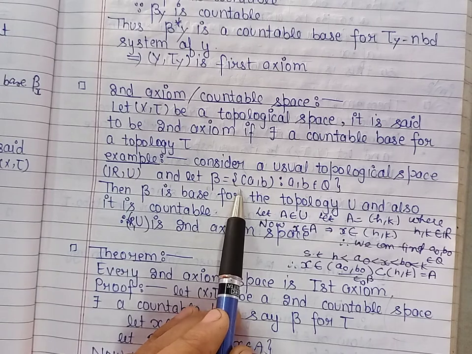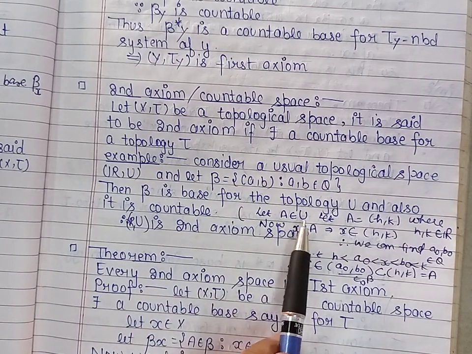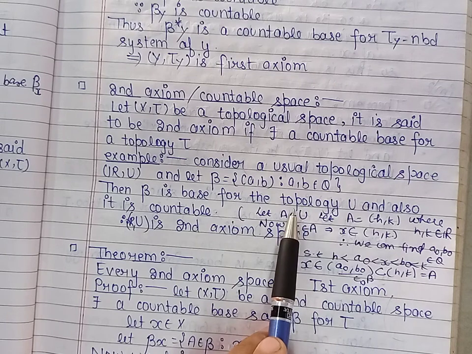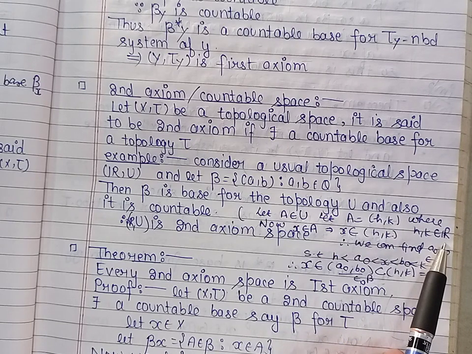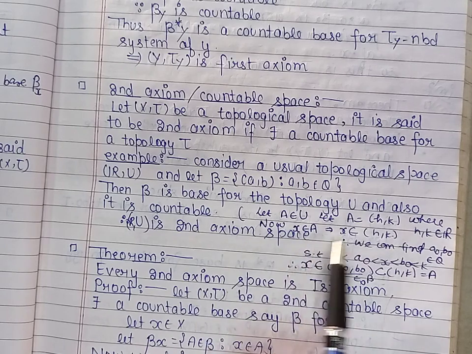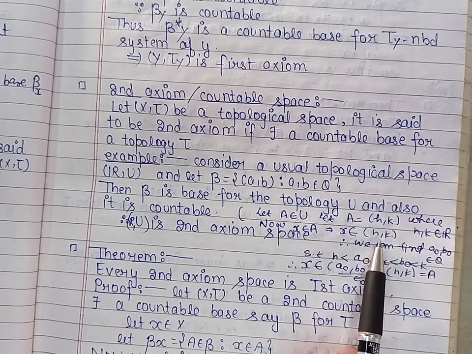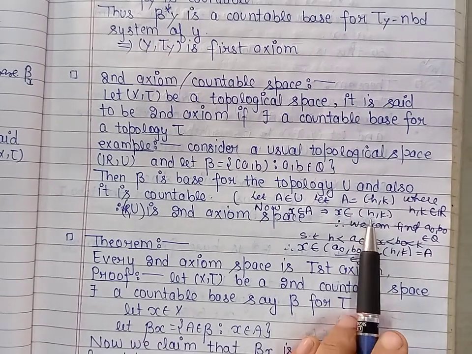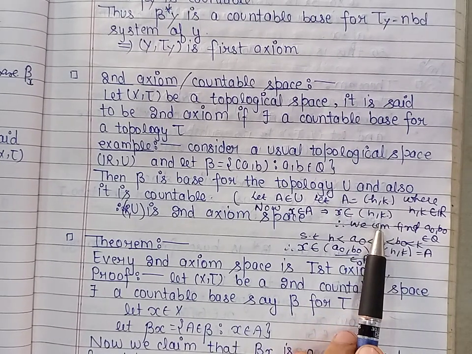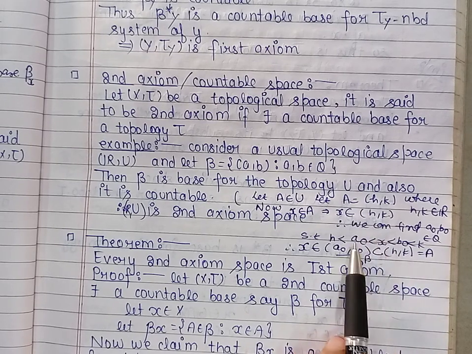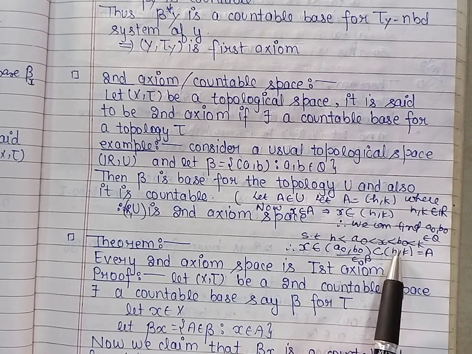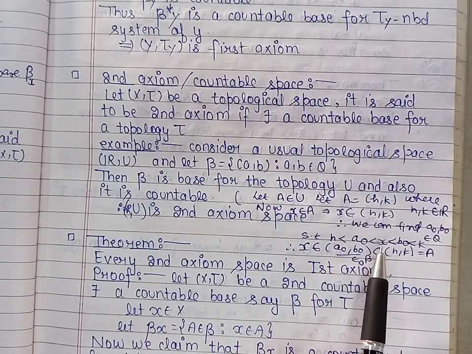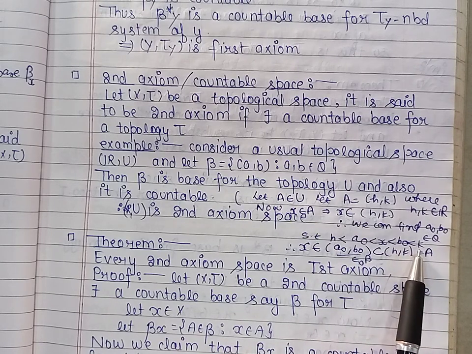In order to show that this is a base, let us take a member A from the usual topology. So by definition of usual topology, we can take A of the form of an open interval (h, k), where h and k are real numbers. Now let us take x belongs to A. It means x belongs to the open interval (h, k). Now between two real numbers there lie infinitely many rationals as well as irrationals. So we can find two rational numbers a0 and b0 lying between h and k such that h is less than a0, less than x, less than b0 and less than k.